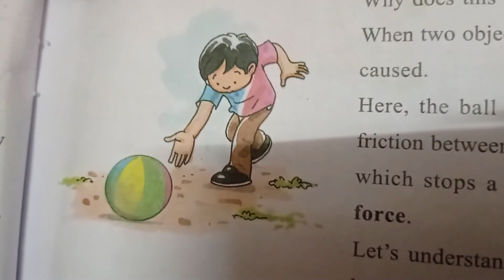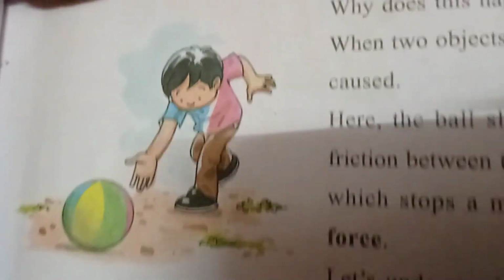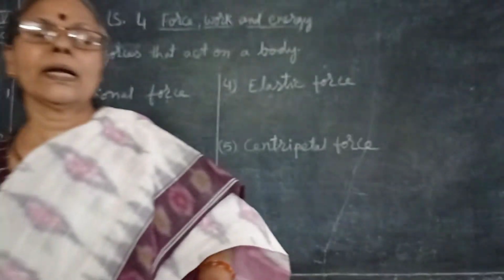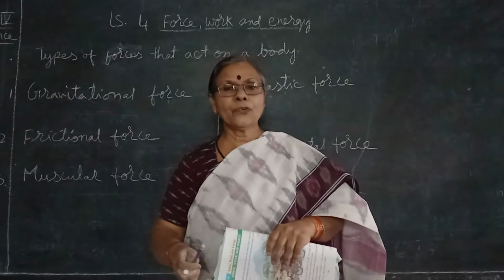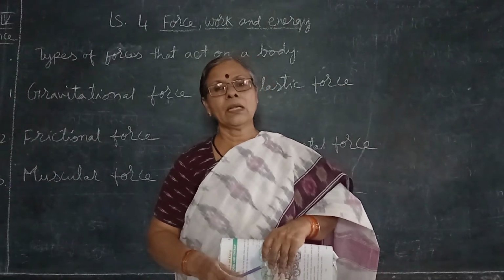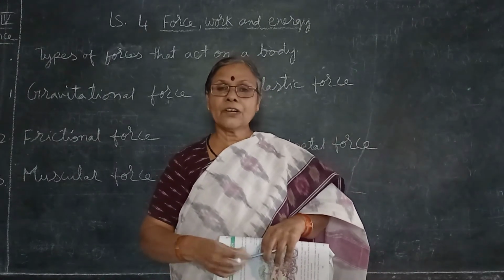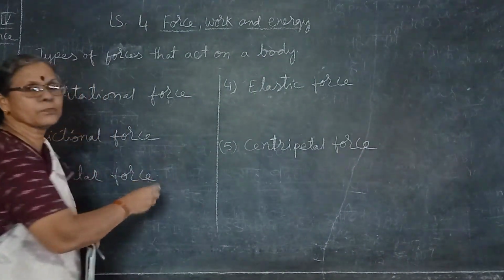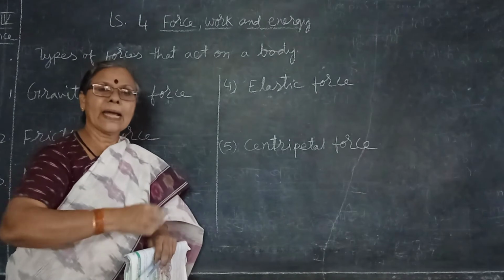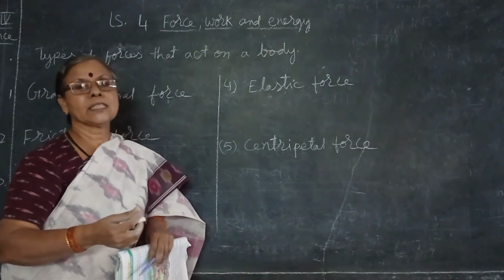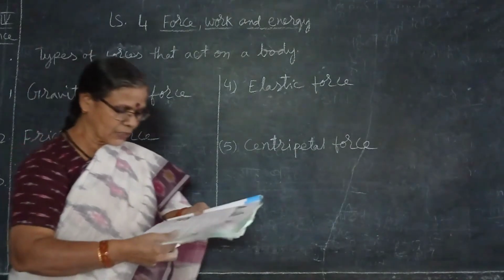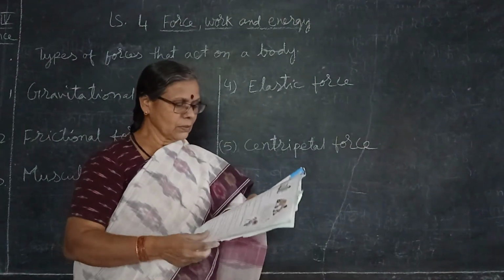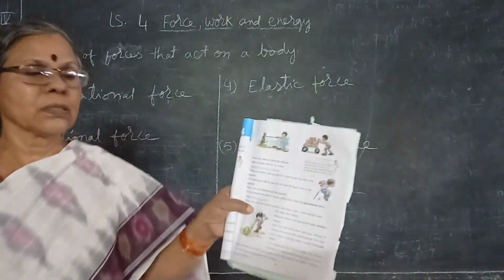Then the tires: when you are riding a vehicle and suddenly stop it, what happens? The space between the surface and the tires applies the force of friction. So this is how you can see frictional force.